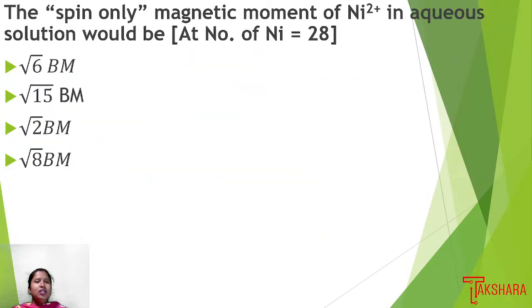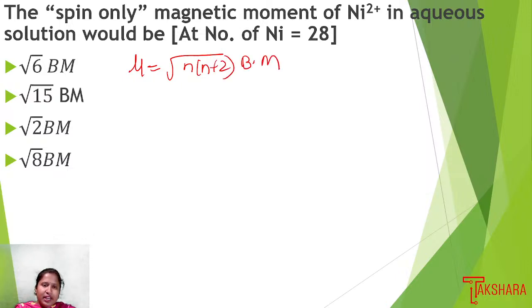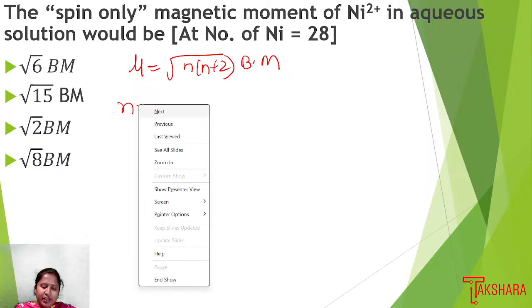Next question. The spin only magnetic moment of nickel plus 2 in aqueous solution would be (atomic number of nickel equals 28). The spin only magnetic moment mu equals square root of n into n plus 2 Bohr magneton, where n is the number of unpaired electrons.